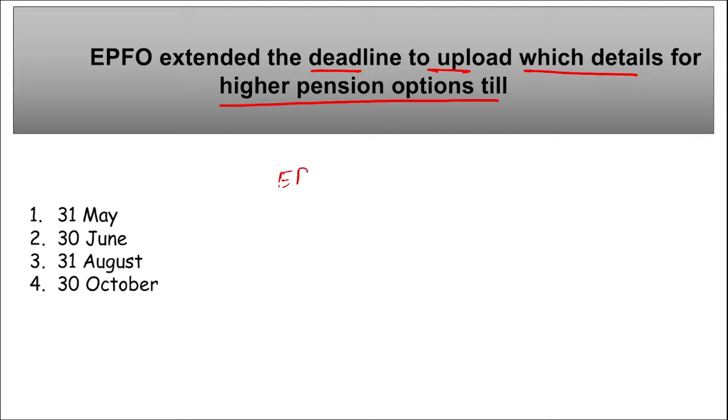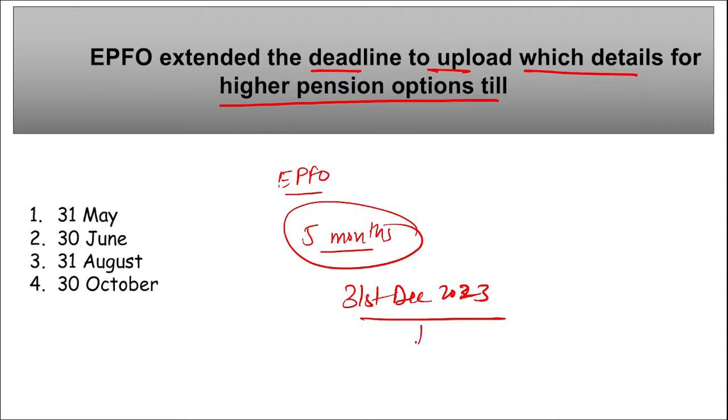So EPFO. What is EPFO? Employees Provident Fund Organization. They have approved a 5-month extension for employers for uploading the wage details of higher pension options online. Earlier the date was 31st of December 2023, and now it has been extended by 5 months. Now the date is 31st of May 2024. Correct? And the information for this was provided by the Ministry of Labor and Employment.